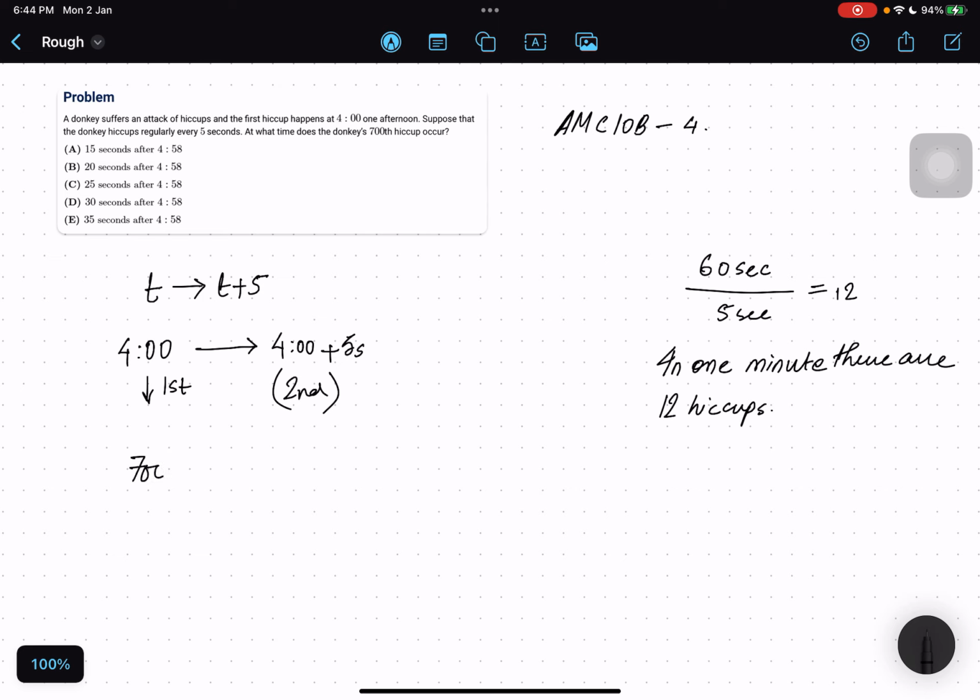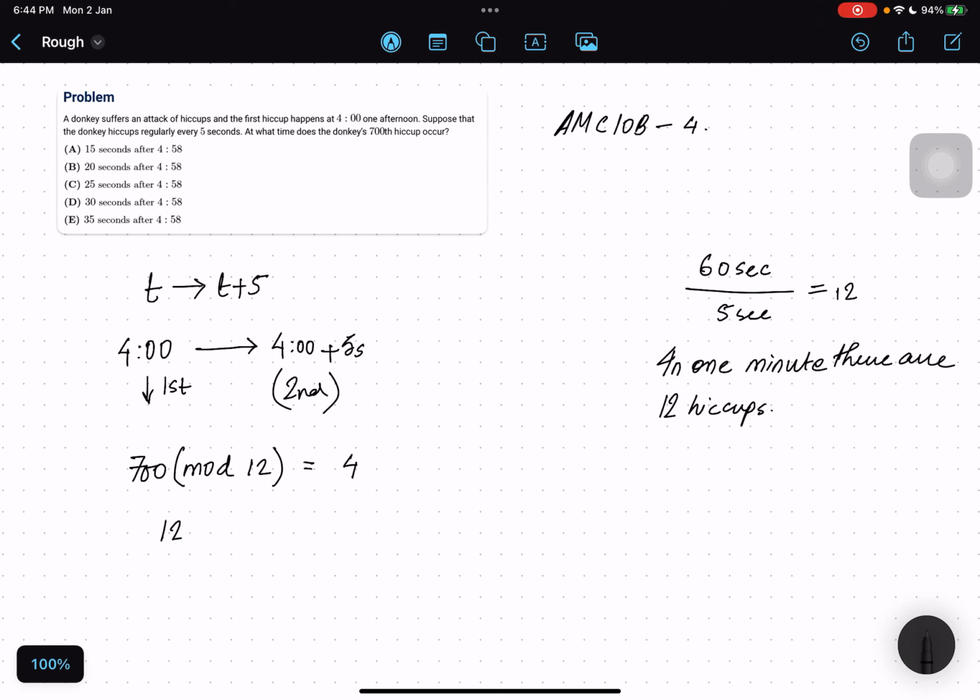So for 700, I want to find it modulo 12, then we can remove a huge chunk from here. So let me calculate what is 700 mod 12. Here it is 4. And how many minutes are there?